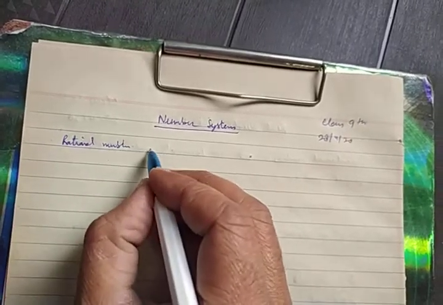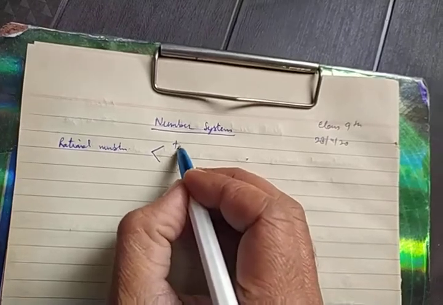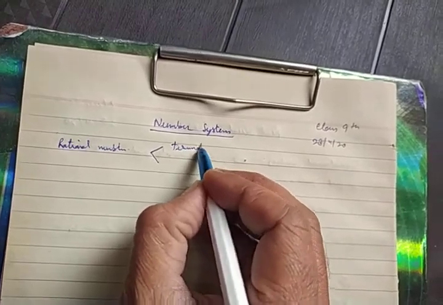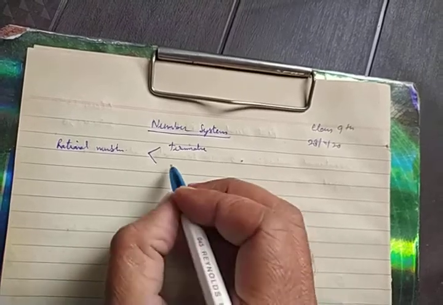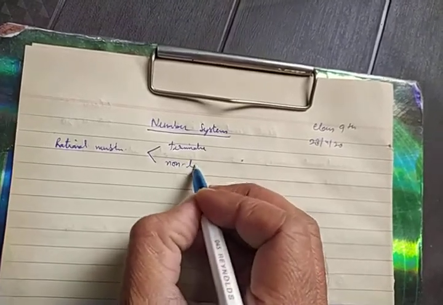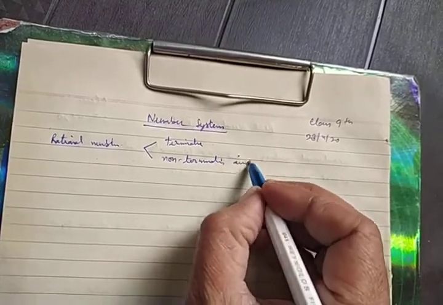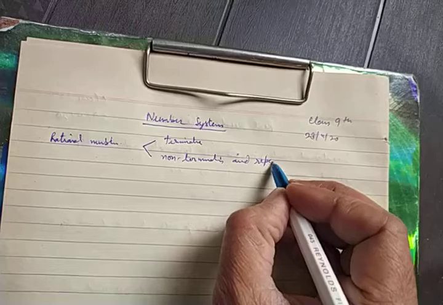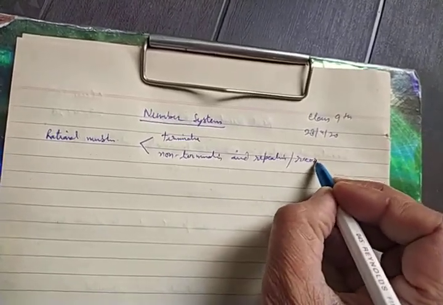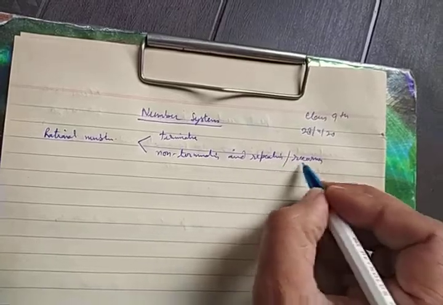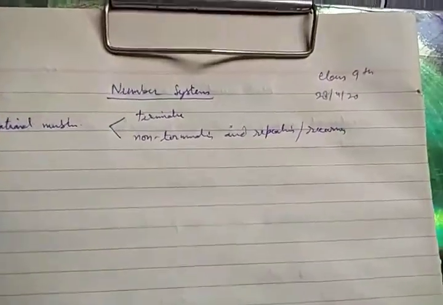Yesterday I discussed rational numbers with you. They were of two types. One was terminating and the second was non-terminating and repeating, or recurring. Repeating and recurring are both the same thing. It means coming again and again.